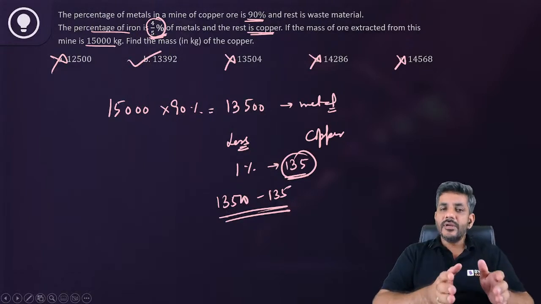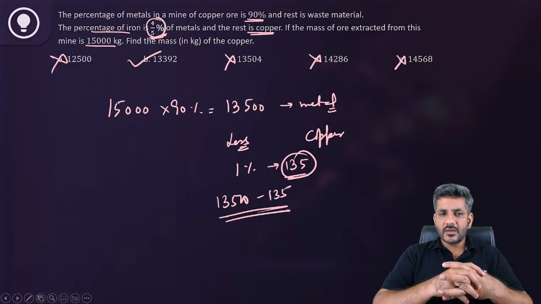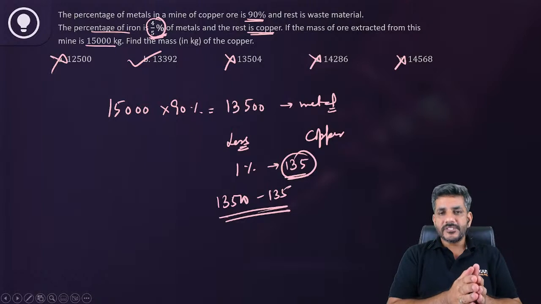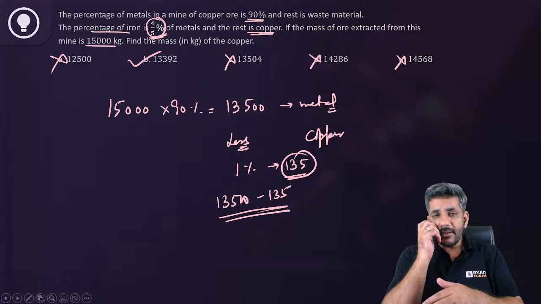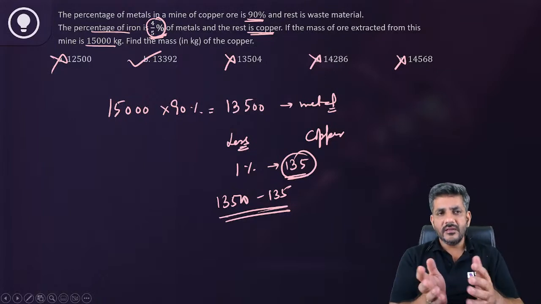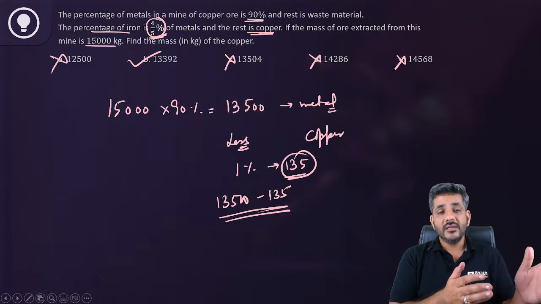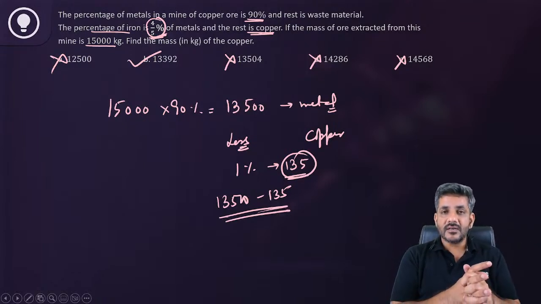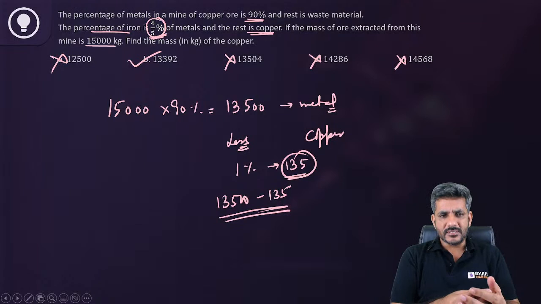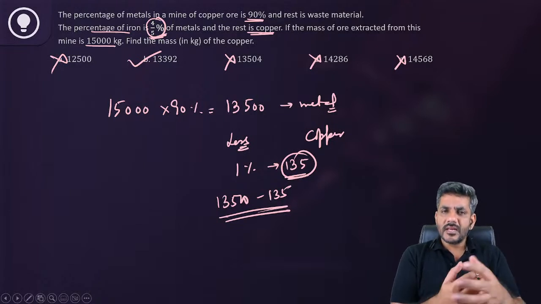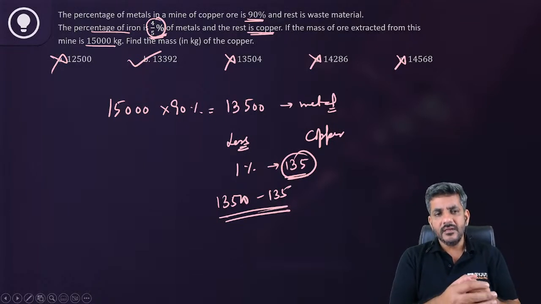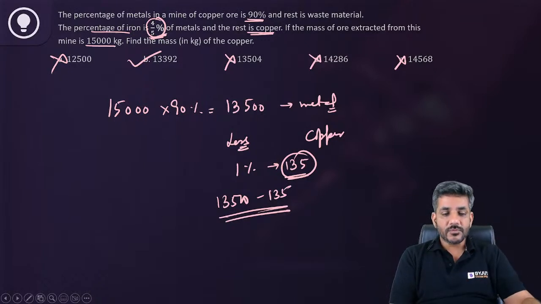This is the right way through which you should be doing these questions in your NMAT as well. Use options, those are going to be extremely useful for you. Three options were more than 90% of 15,000, सीधे हट गए, बचे दो, उसमें से एक बहुत छोटा हो जा रहा था, it was 1000 less, हमें सिर्फ 4/5% कम करना था, which is even less than 1%. तो अगर मैं उतना कम करता हूं तो भी मेरा आंसर 13,000 से बड़ा ही आता है. So greater than 13,000, there was only one option. So that becomes the answer, which was option B.